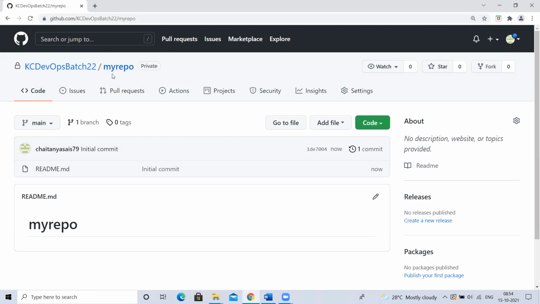If you want to add someone to this repository, that person should have a GitHub account first. Yes, okay, that person has a GitHub account. Then Chaitanya first has to add that user to the organization, then add to this repository. Okay, first let's go there. Let's go to this repository settings.